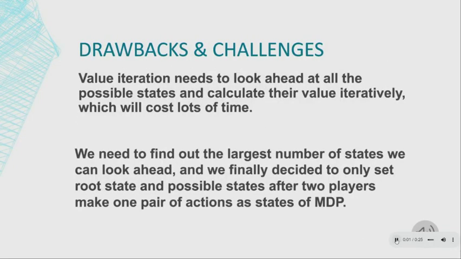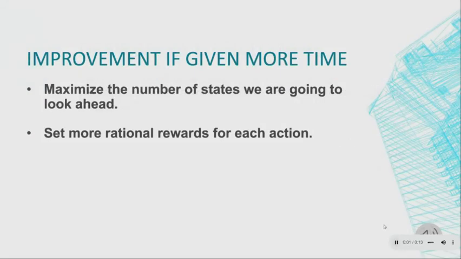During the development, we realized that value iteration needs to look ahead at all the possible states and calculate their values iteratively, which will cost lots of time. One challenge we found is that we need to find out the largest number of states we can look ahead, and we finally decided to only set the root state and possible states after two players make one pair of actions as states of the MDP. If we are given more time, I think there are two improvements we can make. One is to maximize the number of states we're going to look ahead, and the second is to set more rational rewards for each action.